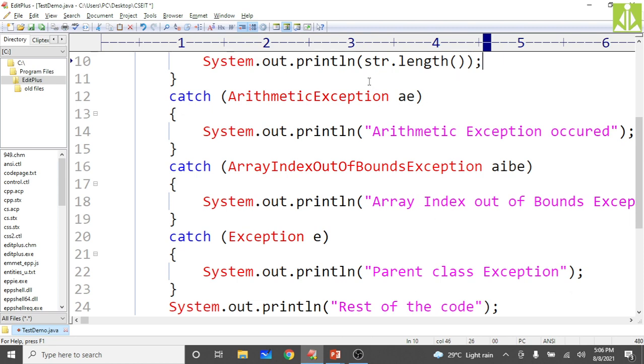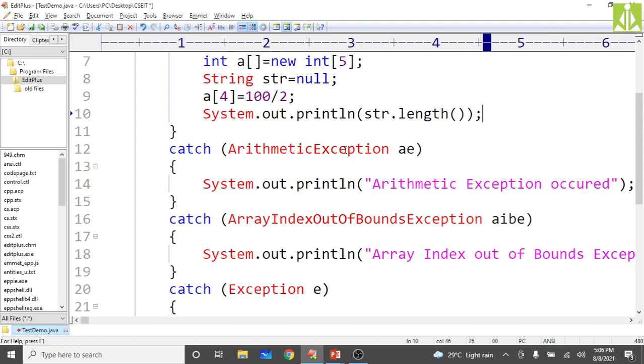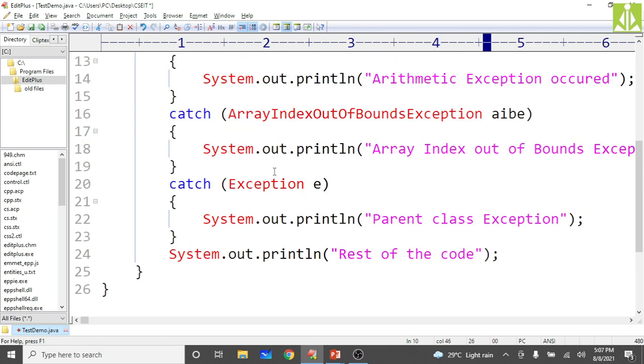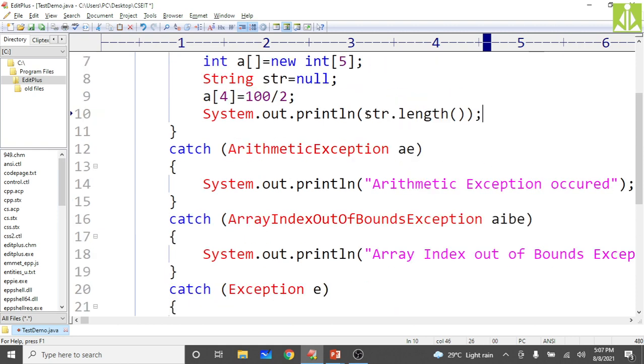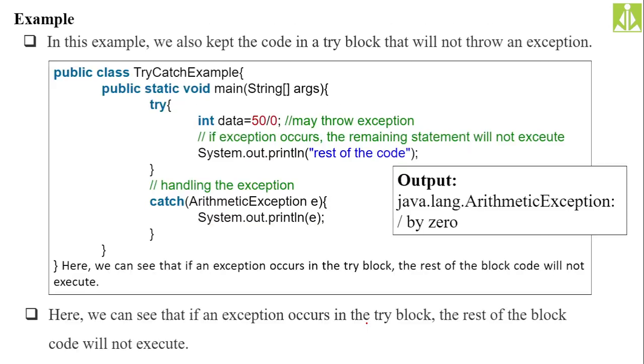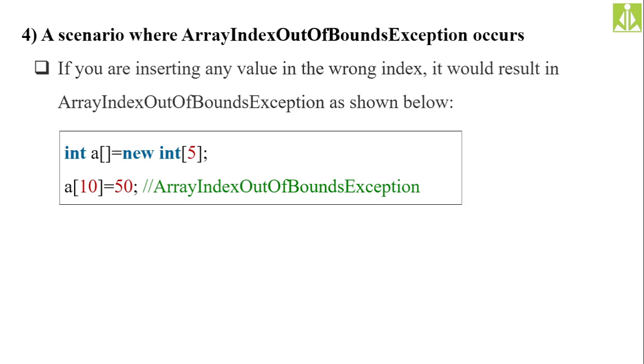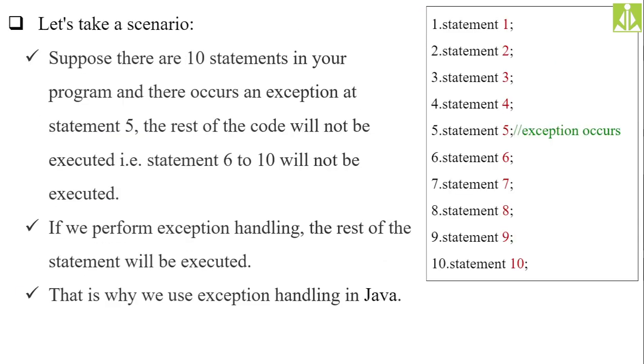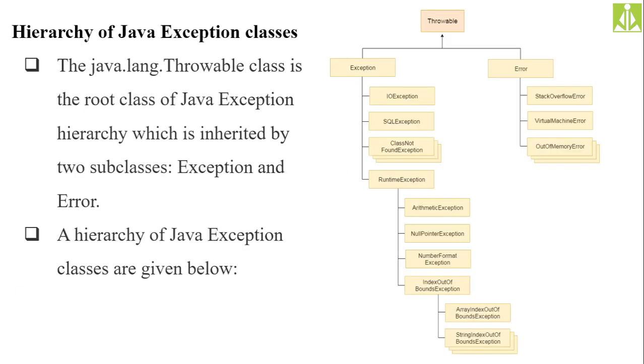So in this case, the Exception class is going to handle this null pointer exception, because if you see the hierarchy, the Exception class is capable of handling all types of exceptions, and null pointer exception is one such type, a subclass of the Exception class.